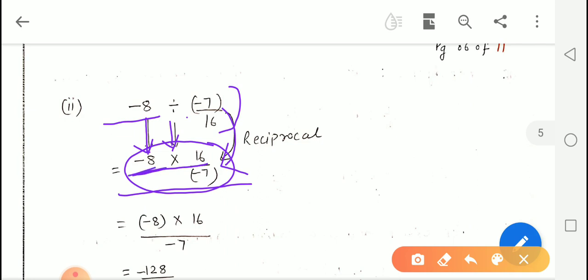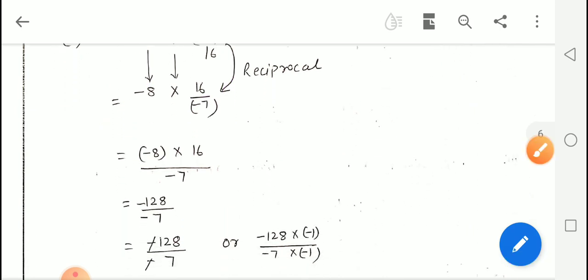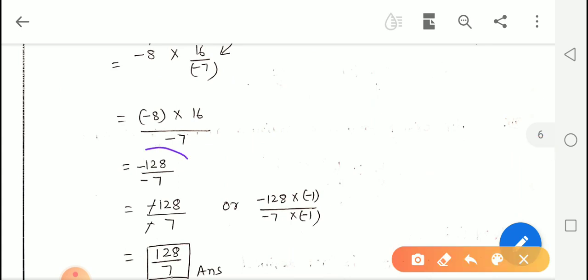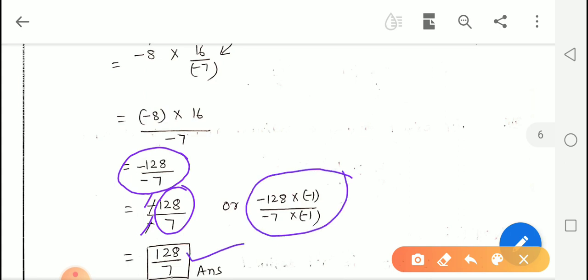Here there is no denominator, so we can write 1 in the denominator. 1 multiplied by negative 7 is negative 7 only, and in the numerator negative 8 multiplied by 16, so we will get negative 128 upon negative 7 as an answer, and we will cancel out these two negative signs and we will get 128 upon 7 as an answer. Or we can do it by this step. Same way we will get this answer.